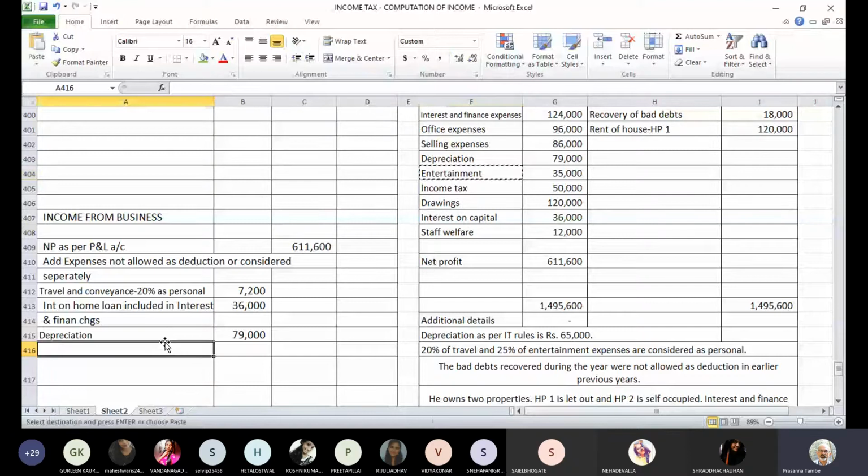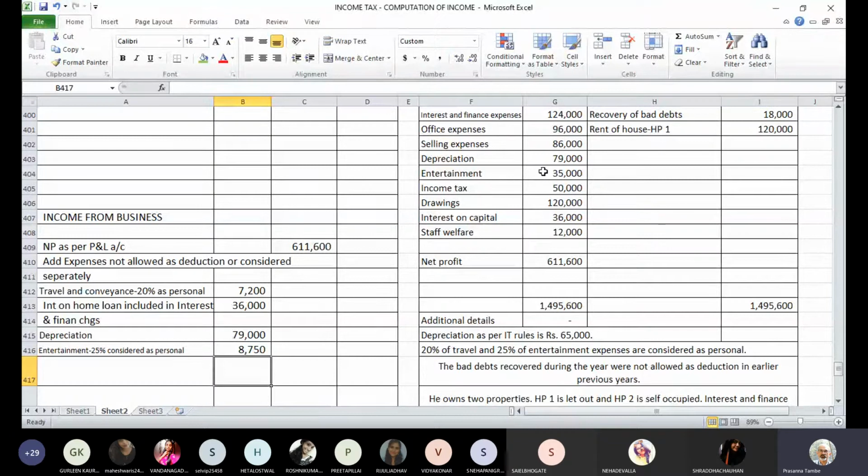So out of entertainment, 25% will be disallowed. Any difficulty till now? No, sir.